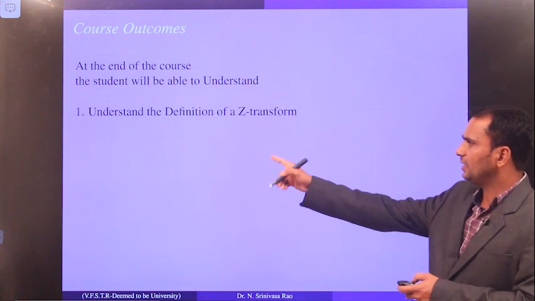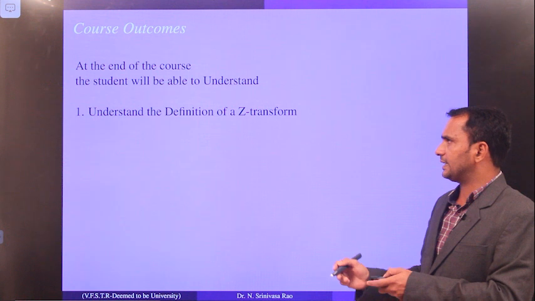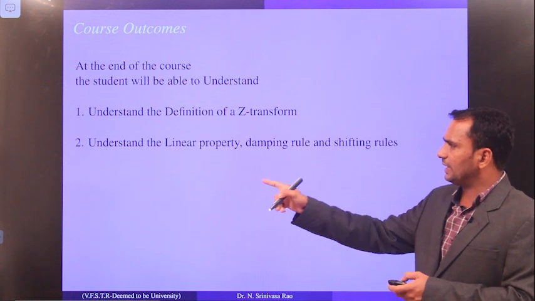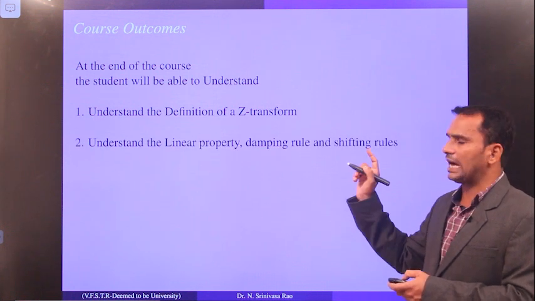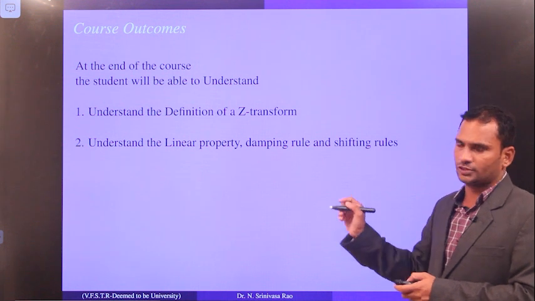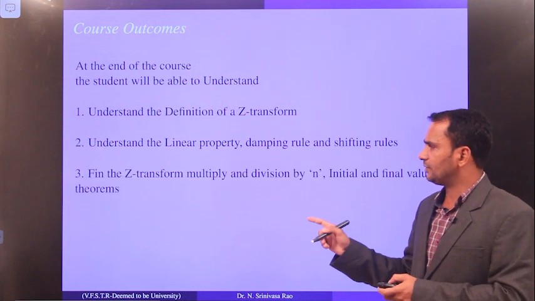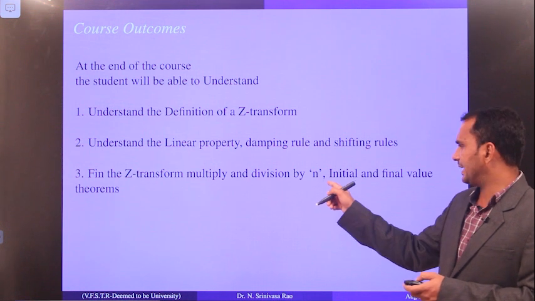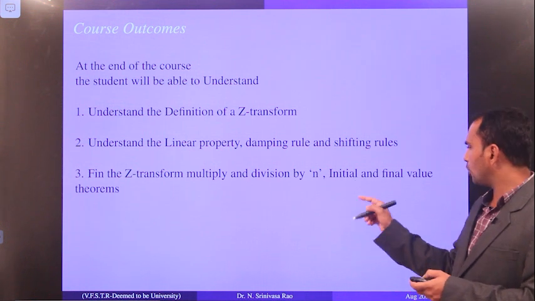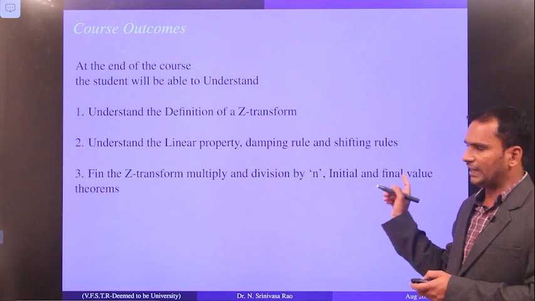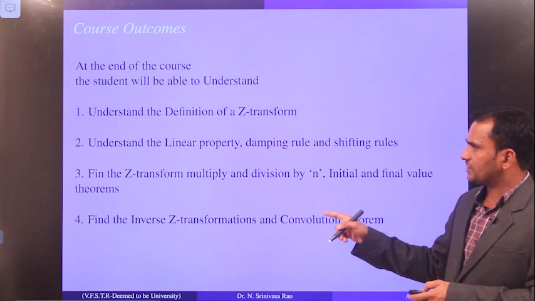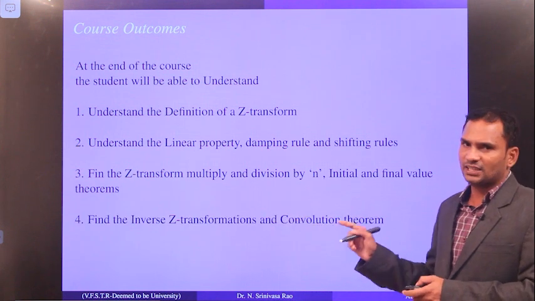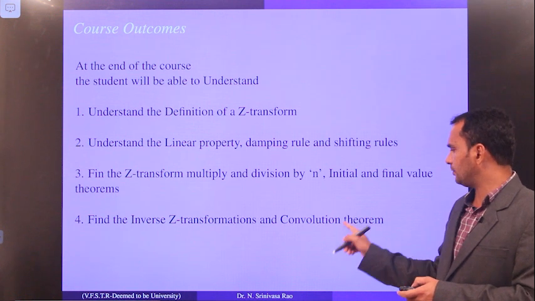The first one is to understand the definition of a Z transform. Next, understand the linear properties, damping rules and shifting rules of the Z transform. Next, find the Z transform multiplied by n and division by n, and moreover the initial and final value theorems. And the next concept is to find the inverse Z transforms and the convolution theorem.